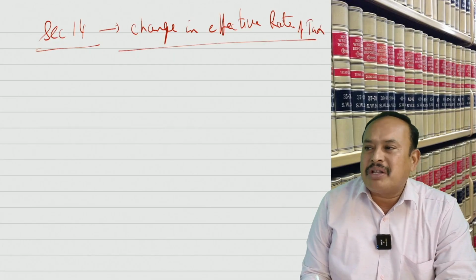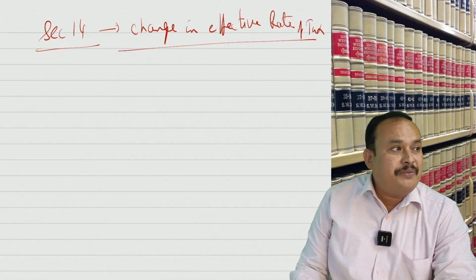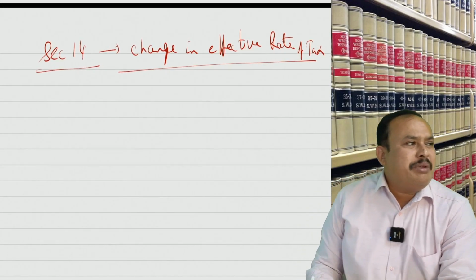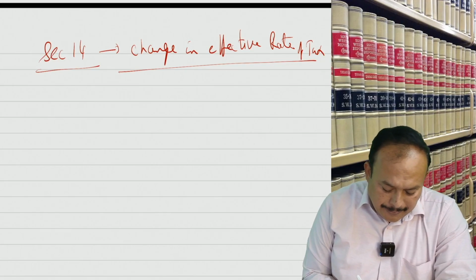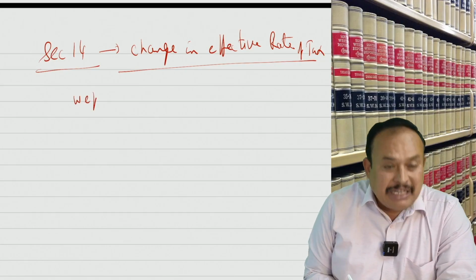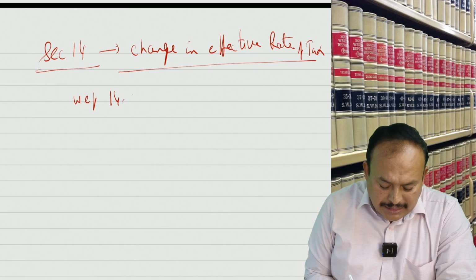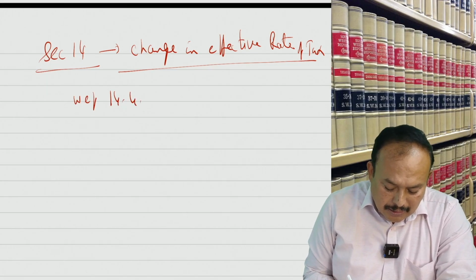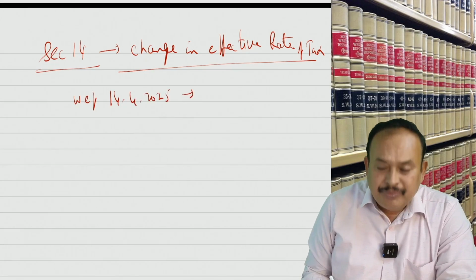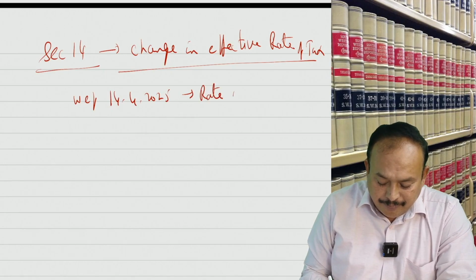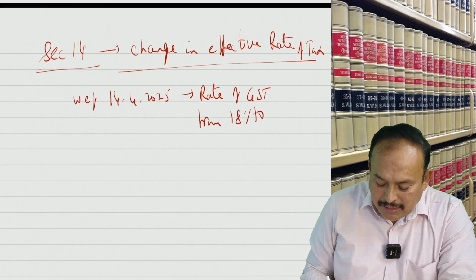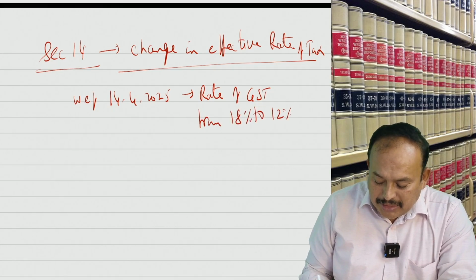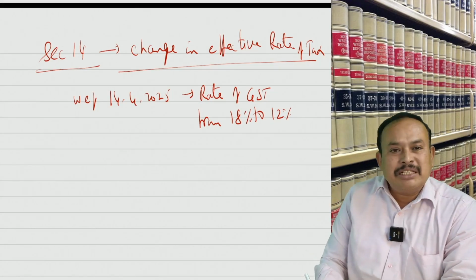Change in effective rate of tax. What do you mean by change in effective rate of tax? Sir, with effect from 14th April 2025, the rate of GST changed from 18% to 12%.